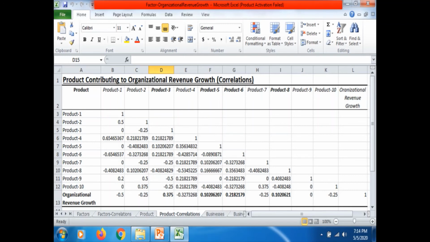See, 4 items have got positive correlation. That means product 3, product 5, product 6, product 8. These are really contributing to the organizational annual revenue growth. It is a positive correlation they have. That means increase in these product sales or product revenues is contributing to the increase in organizational revenue growth year on year.